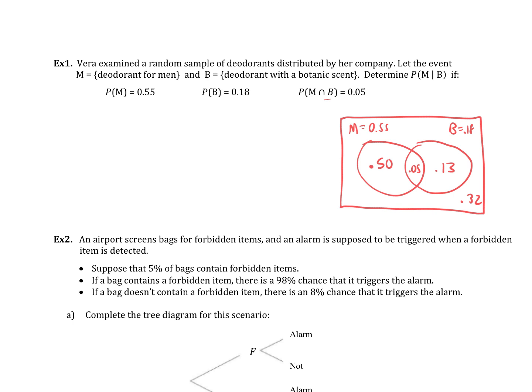The question is, are they independent? Oh, sorry. Determine the probability of M given B. M given B is the probability of both over the probability of B on the bottom, which is the 0.18. Out of that 0.18, now we're focusing our attention on this 0.18. Out of that, how much is also M? You could look back at the formula, which says this is the probability of both out of just the probability of B. They gave me everything I needed there. I didn't really need the Venn. This is just 5 out of 18. I actually do think the Venn helps.